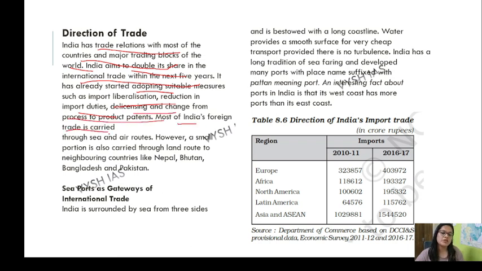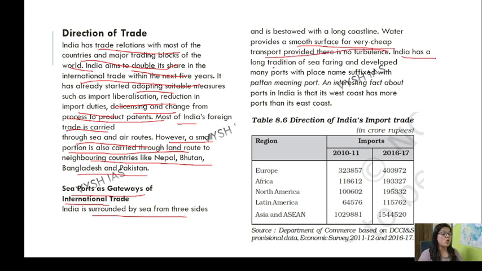Most of the Indian foreign trade is carried through sea and air routes. However, a small portion is also carried through land routes to neighboring countries like Nepal, Bhutan, Bangladesh and Pakistan. Okay, now let's see seaports as gateway to international trade. India is surrounded by sea on three sides, and we are blessed with a long coastline. Water provides a smooth surface for very cheap transport, provided there is no turbulence.